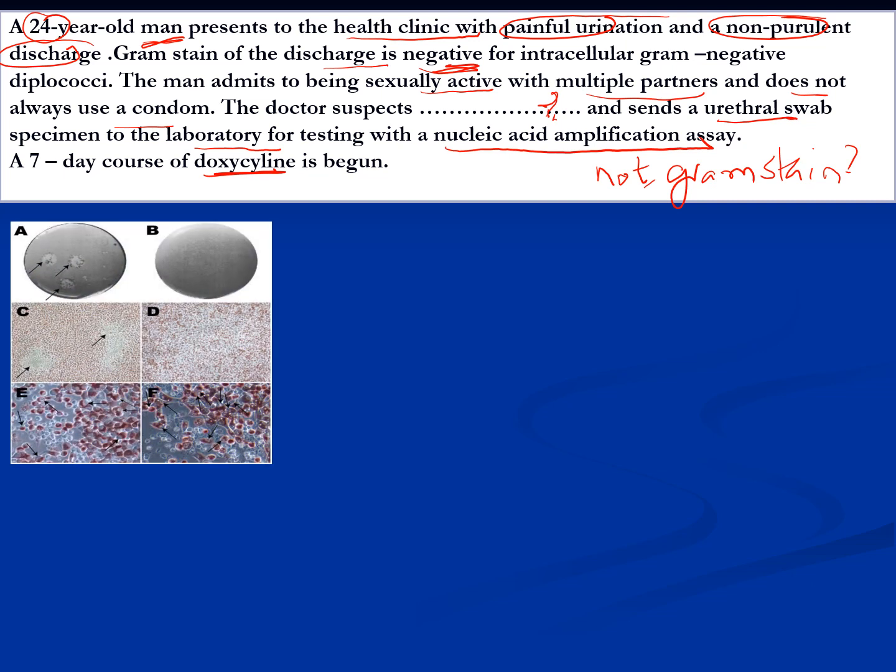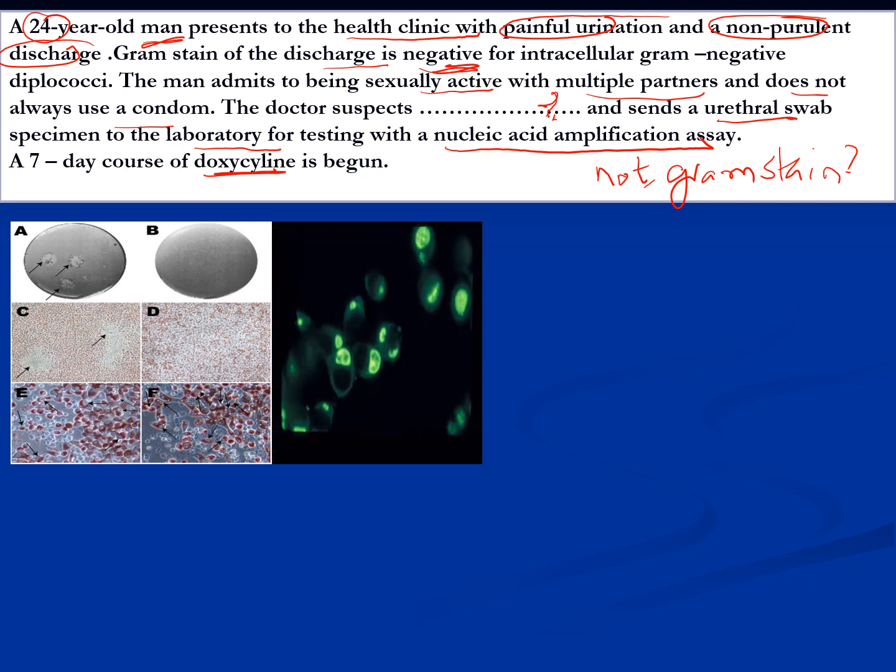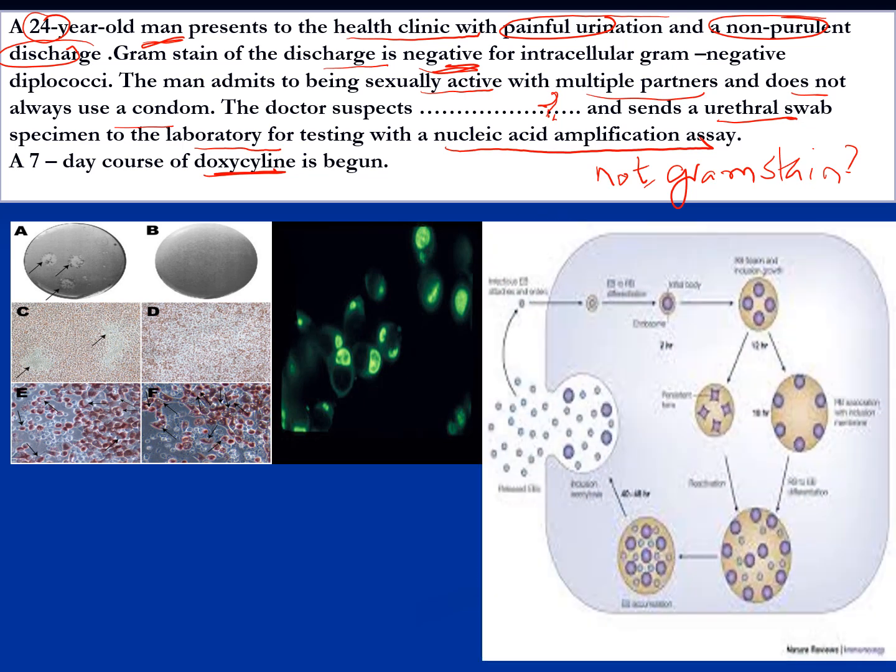So let's see the cell lines where this organism is grown. As it's not gram stainable and cannot be cultured easily as other bacteria can, it can be done on a cell line. So this is a picture of a cell line. And yes, it can be stained using fluorescent dyes. Direct immunofluorescence is a very good technique where you can demonstrate this organism, and it exhibits in two forms. One is the metabolically active reticulate body, which is undergoing binary fission in the cytoplasm of the host cell, and one is the elementary body that comes outside and which is infectious.